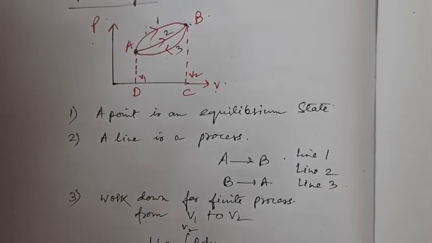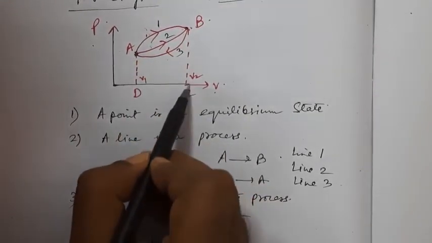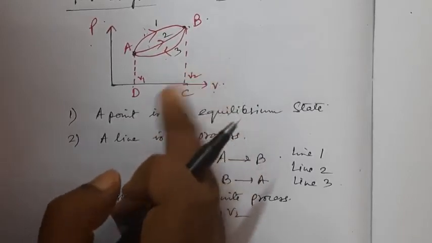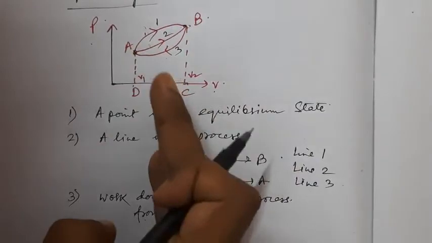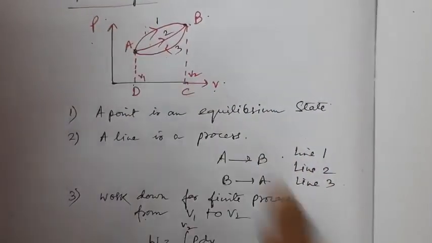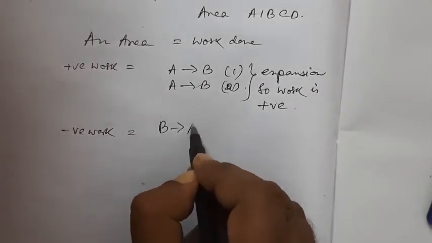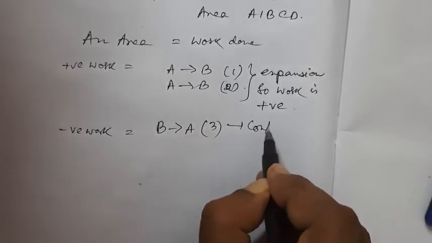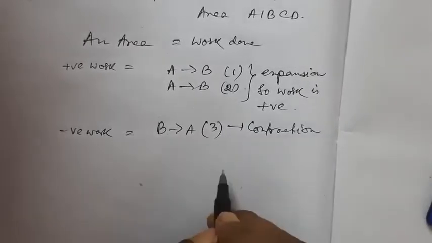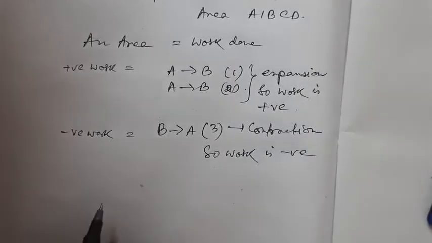From this diagram only, the process from B to A means we are moving from a higher volume stage to a lower volume stage. Whenever we move along the process from a higher volume value to a lower volume value, that work is known as negative work. That means from B to A along process number 3, we can term it as a contraction. That means volume is decreasing, so work is negative.